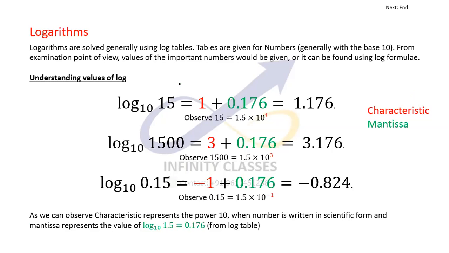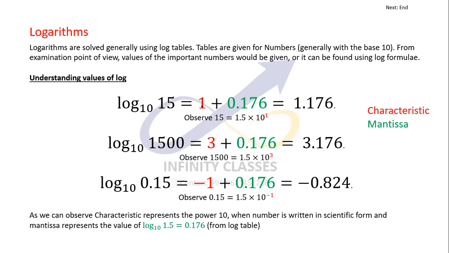So I'll make you understand what log with the base 10 of 15 means. 15 can be written as 1.5 into 10 power 1. So this 1 is written here.